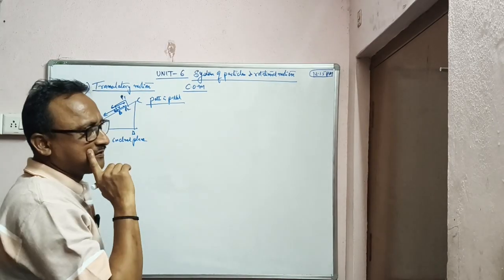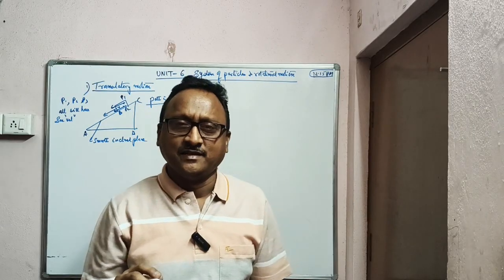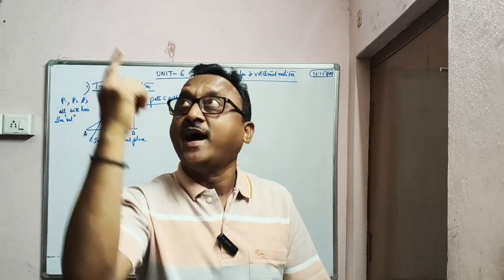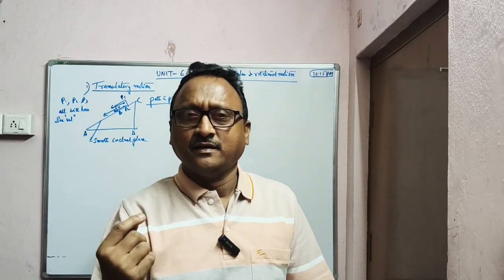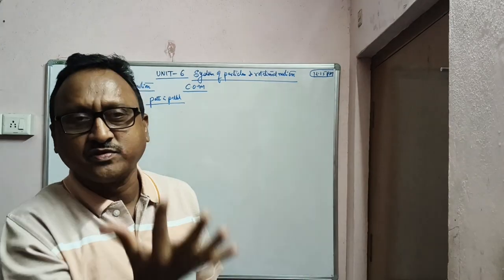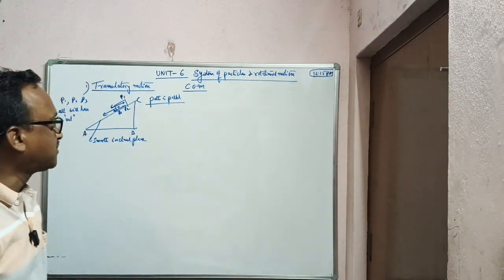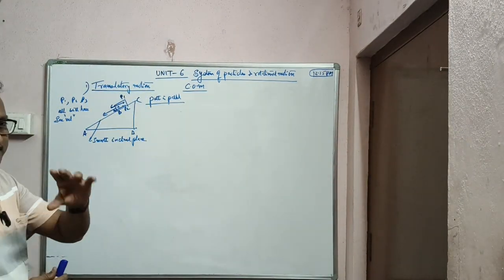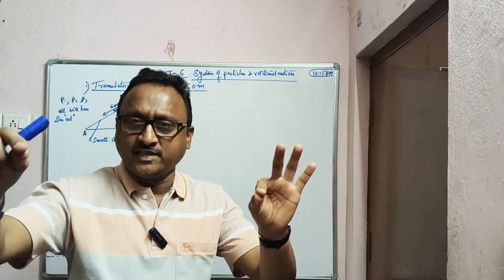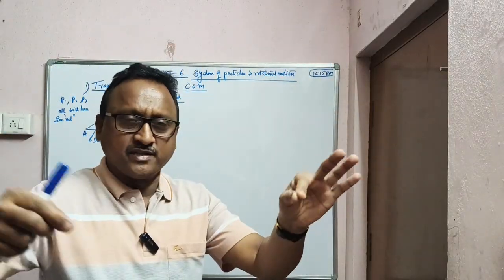What happens in rotatory motion? It is with reference to an axis. For example, if a top is rotating, a fan is rotating, an iron bar rotating, all these will rotate with reference to some axis. That means it may be circulatory or may not be circulatory. If the radius is constant during the rotation, that is circulatory.